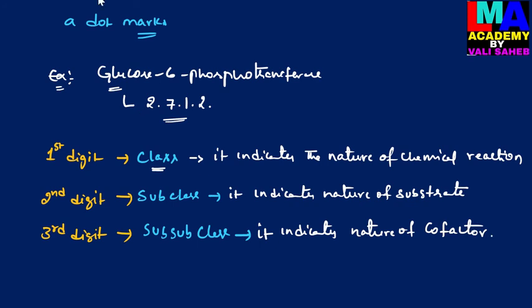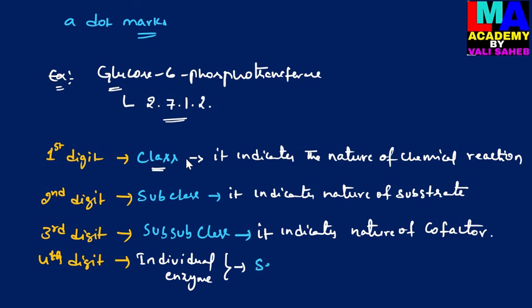And then the fourth digit of the enzyme code, which denotes the serial number of the individual enzyme in its particular subclass.